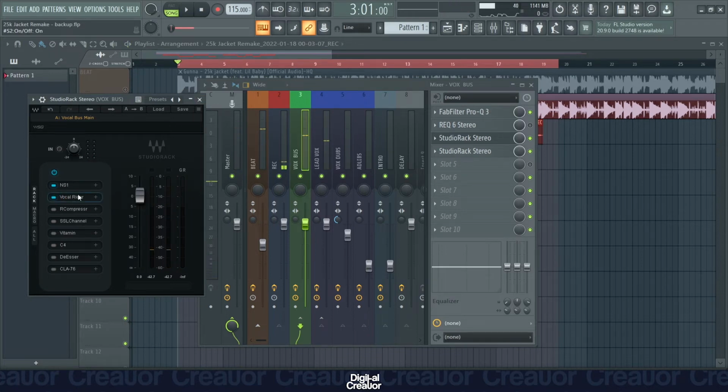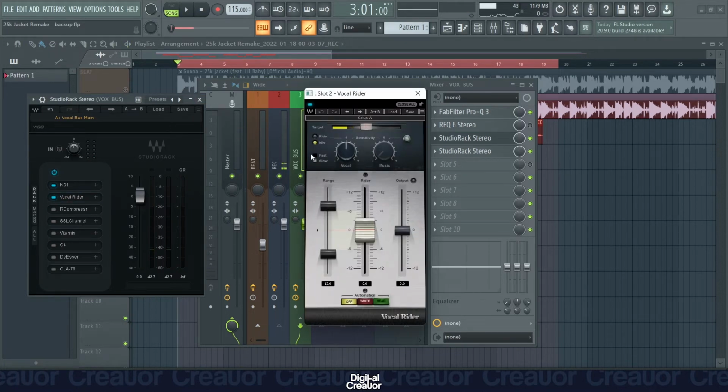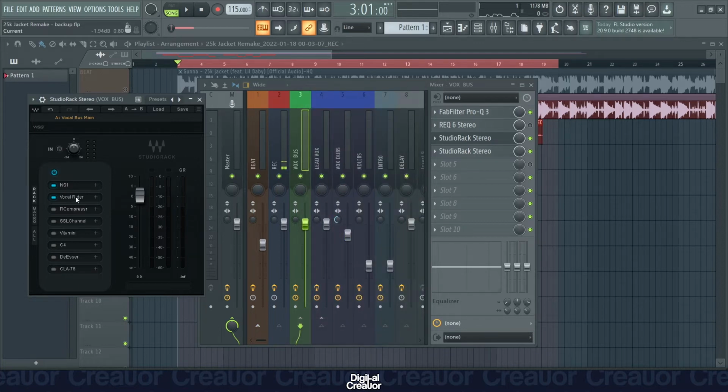Next thing is vocal rider. What this does is that if I sing too high, too loudly, or too softly, it will balance everything out. That's pretty much what this plugin does. So this is what it sounds like with the vocal rider added on.